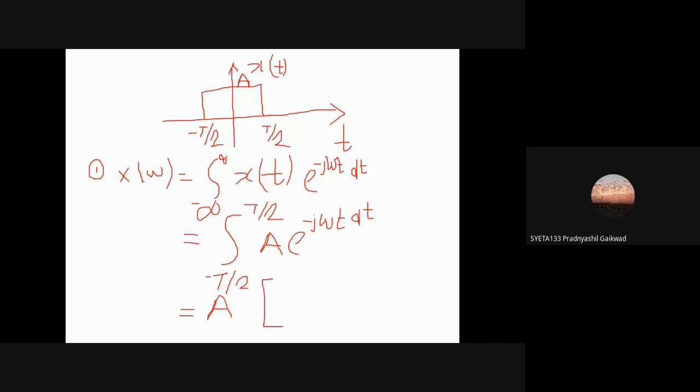इसका minus integration a कितना आएगा? Minus a upon j omega, e raised to power j omega t divided by minus j omega, right? And here I'll put the limit. What is the limit? Minus t by 2 to t by 2. हाँ, t by 2 to minus t by 2. ठीक है. So when I'll put the limit, what will be the answer we'll be getting?